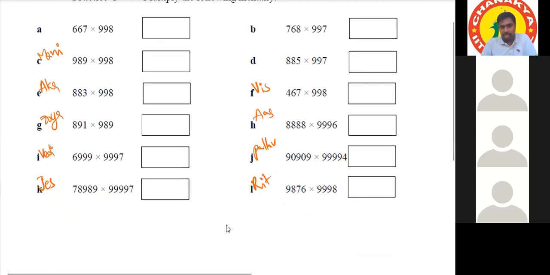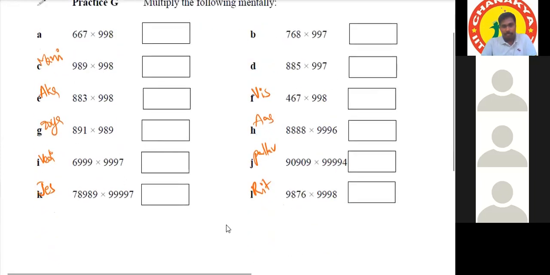There are 12 questions, only A up to L. Then C Shahu. C is already taken. Okay, then H Satvik. D Harshita. C Shahu, take any one question. Sir, I'll take B. Okay. Before that, D Harshita. And only one question remaining. Satvik, take A, because that is the only one remaining.